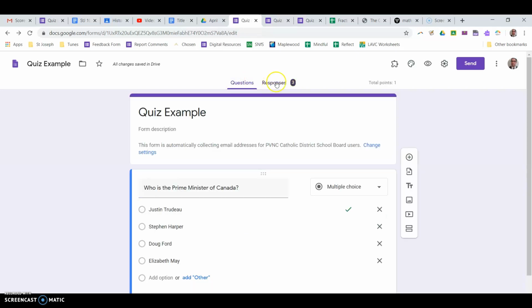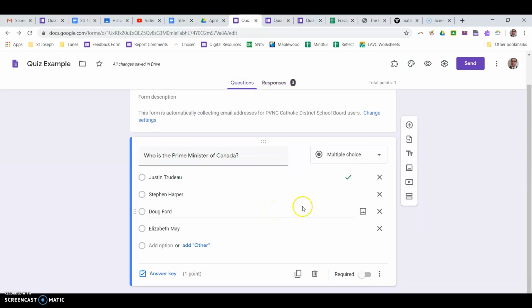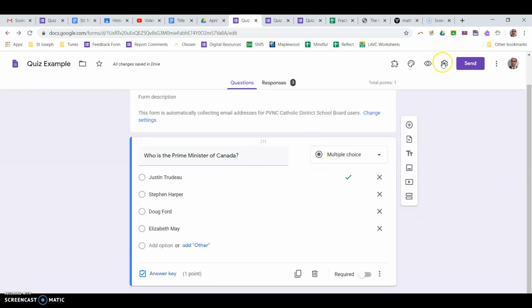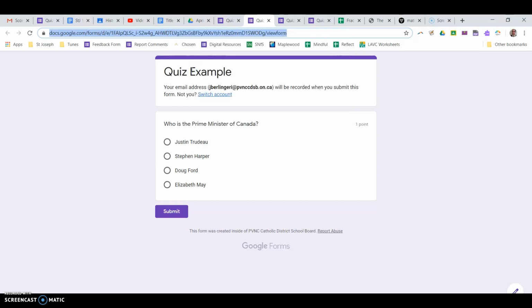Okay, we can still, in responses here, send this to a form. I'm going to save talking about forms for another video. We're going to talk about how to organize things. But for now, that's a quick look at how to make a form into a quiz. When you want to share it with students, you can just click the preview. You can grab this URL up here by clicking on it once and copy it, and then paste it as an announcement in Classroom and give them a link.